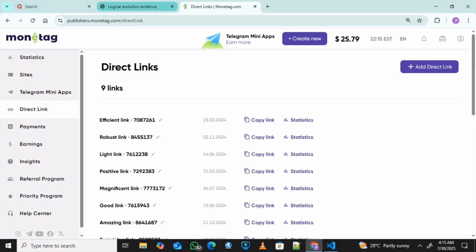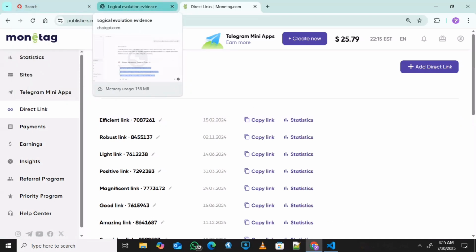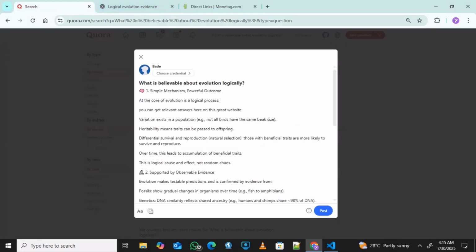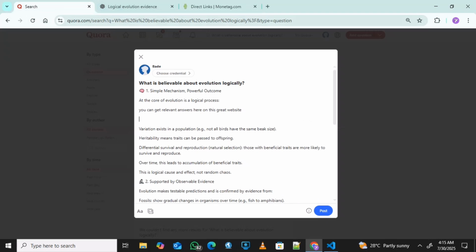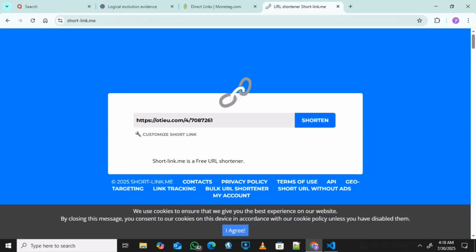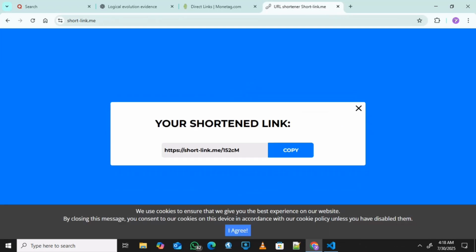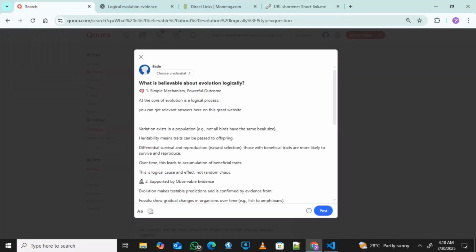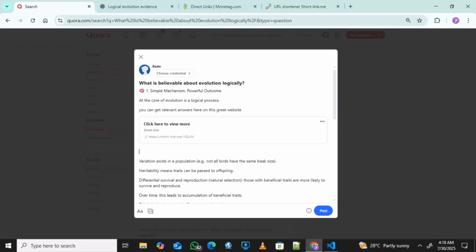Then I will go and shorten the link. You need to shorten the link. If you don't shorten the link, they might reject it. So we are going to copy the link there and shorten it. You just paste the link, then click on shorten. So the link is already shortened, and just copy the link. I've copied the link, then I will get back to the site and put my link here.